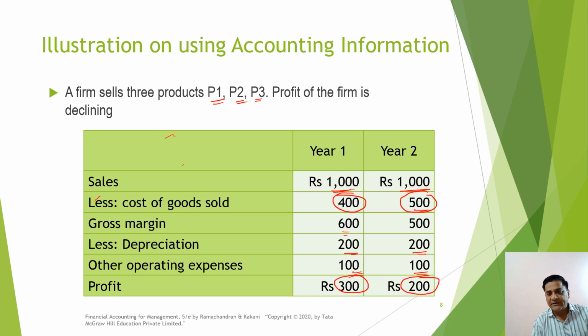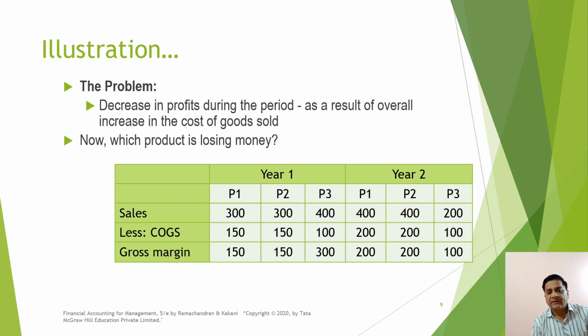Now if we probe further into this, then we find that the three products during the 2 years have fared like this. In case of product number 1, the sale was 300, the cost of goods sold was 150, which means you had a margin of 50% here, right? If you look at the same product in the year 2, you find that again the sale was 400, cost of goods sold is 200, your margin is 200, which means it is again 50%. 50% of your sale has been converted to profit.